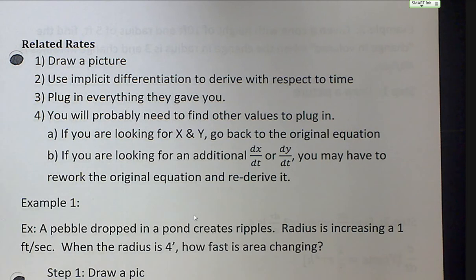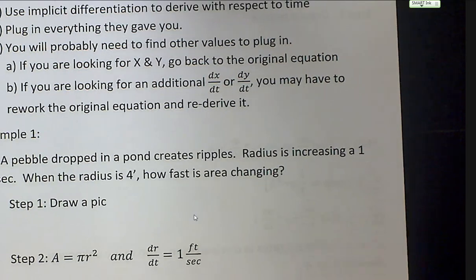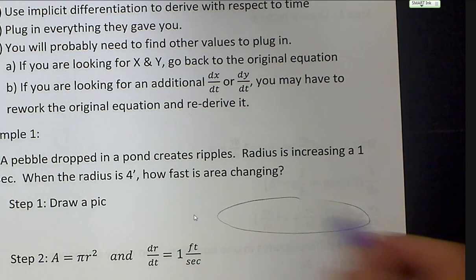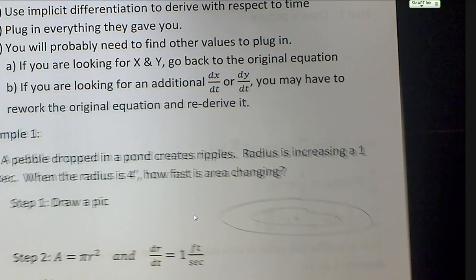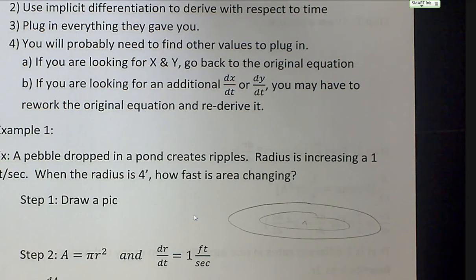Sometimes you're going to find you have too many variables. You have to go back and reevaluate something else. First one's pretty straightforward. A pebble drops into a pond and creates ripples. There's my pond. There's my ripples. The pond has a radius that's increasing at 1 foot per second. You can't really draw that. What you can draw is this.